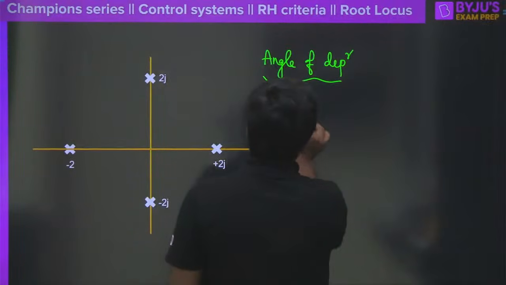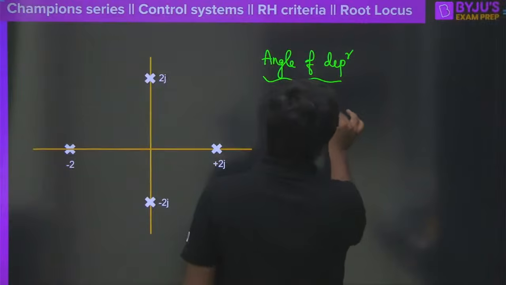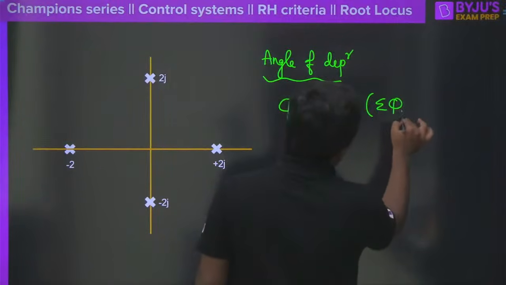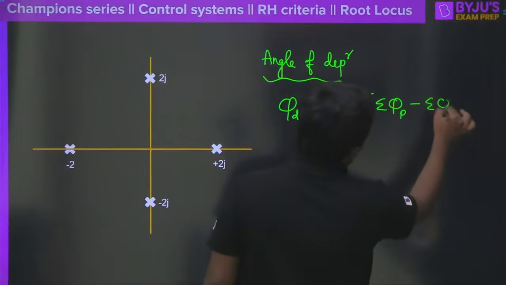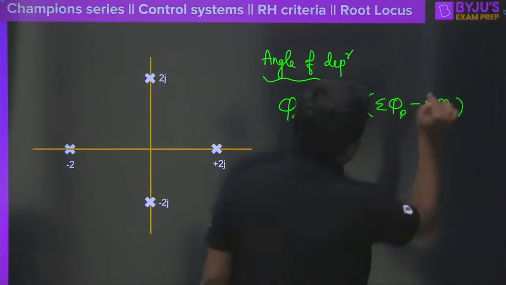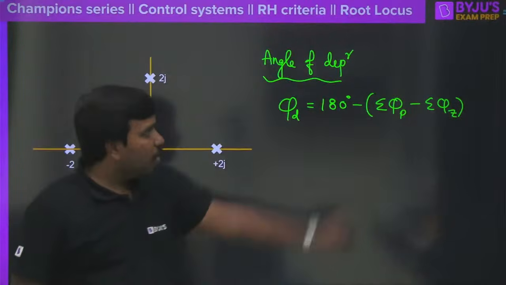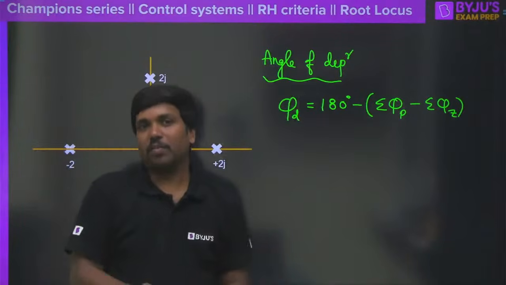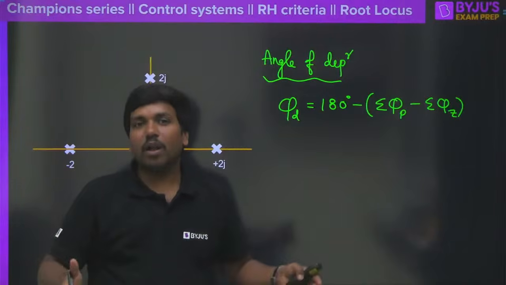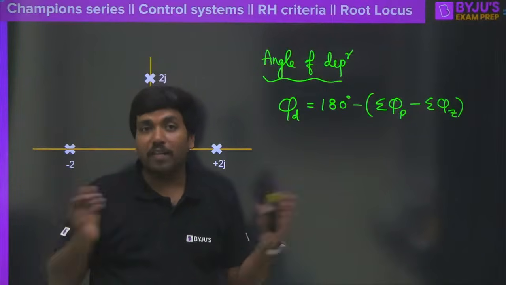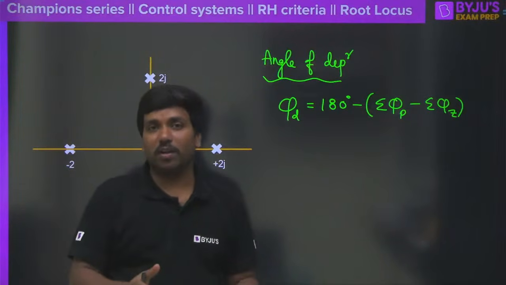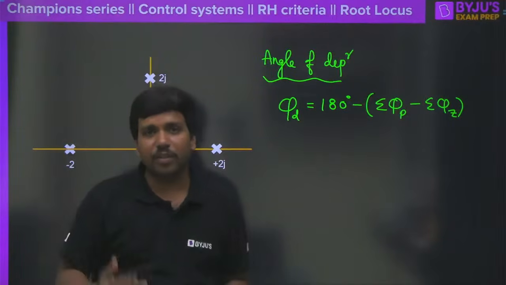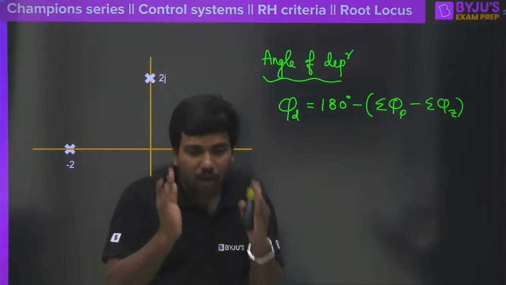So the angle of departure here can be given as 180 degrees minus the sum of the angles contributed by all other poles minus the sum of the angles contributed by all the zeros. See, one single question is sufficient to understand all the concepts, isn't it? It is not about how many questions you have solved. It is about how qualitative the questions you solved are. We have used integrator, differentiator and so many things we discussed today, right? That is the way you should think.